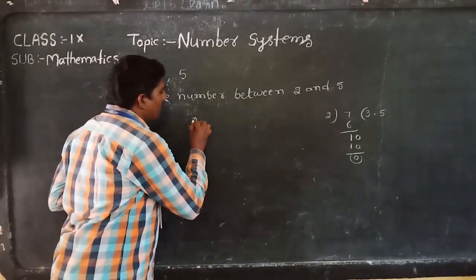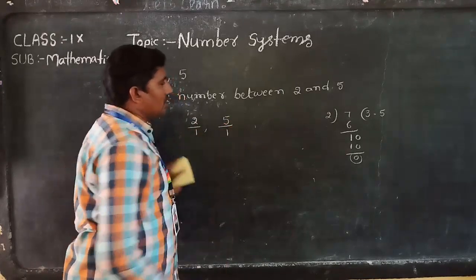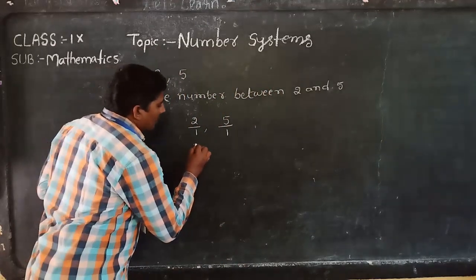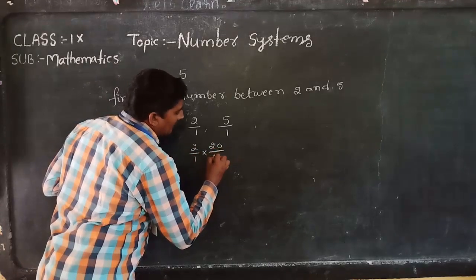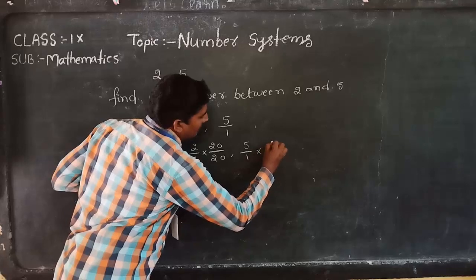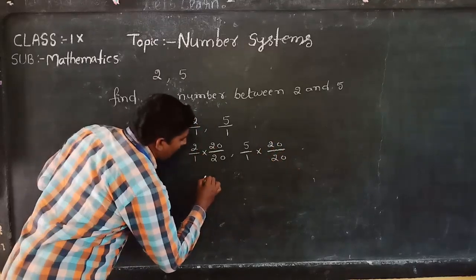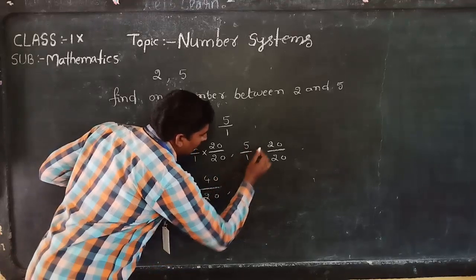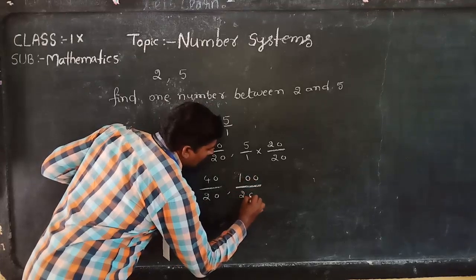2 means 2 by 1, 5 means 5 by 1. Now we told about this method also. So you multiply 2 by 1 into 20 by 20, comma 5 by 1 into 20 by 20. 2 10s are 40, so 40 by 20, comma 5 20s are 100, so 100 by 20.